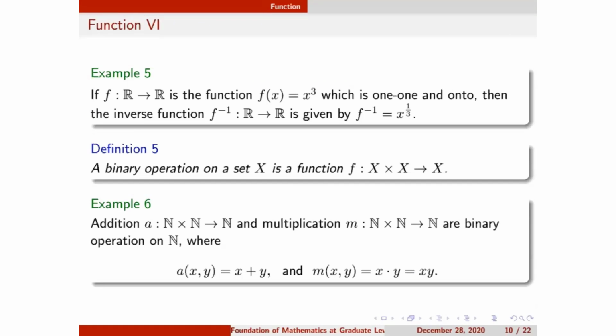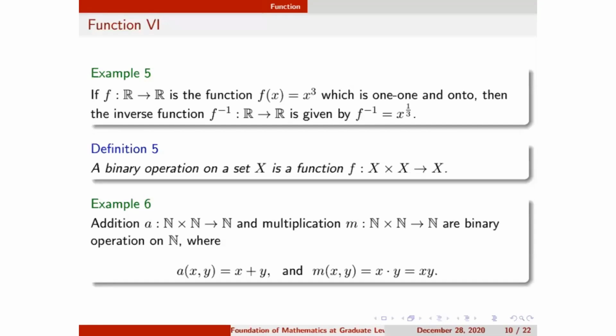If it were a square function, then I cannot say this is a 1-1 function. Why? Because the square of 1 and minus 1 is always 1, so it is not 1-1 in the case of a square function. But in the case of the cube function, it is a 1-1 function. Why? Because the cube of a negative and a positive number are different. So if I take any two distinct numbers, I'll get distinct cubes of those numbers.